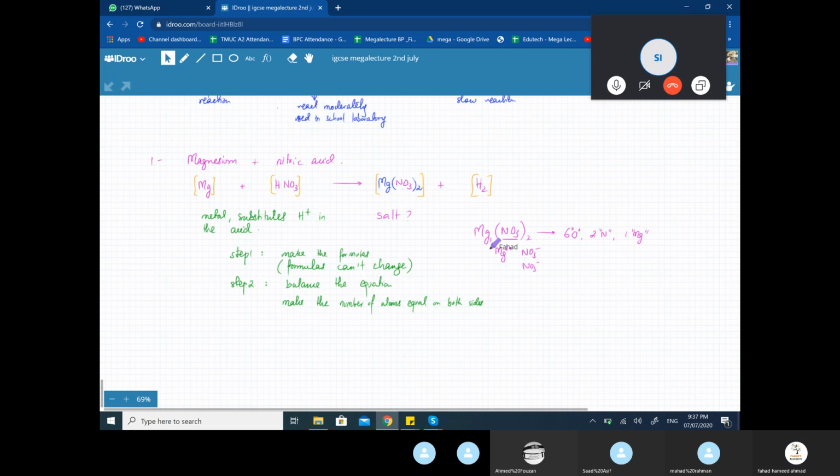And remember this, when you talk about formulas of compounds, formulas are always written with these subscripts. When you have numbers, they're always written below the element. There's 1 magnesium and there are 2 nitrates. In 1 nitrate, there are 3 oxygens. So there's a small, tiny number given below that basically indicates that all of them are bonded together.